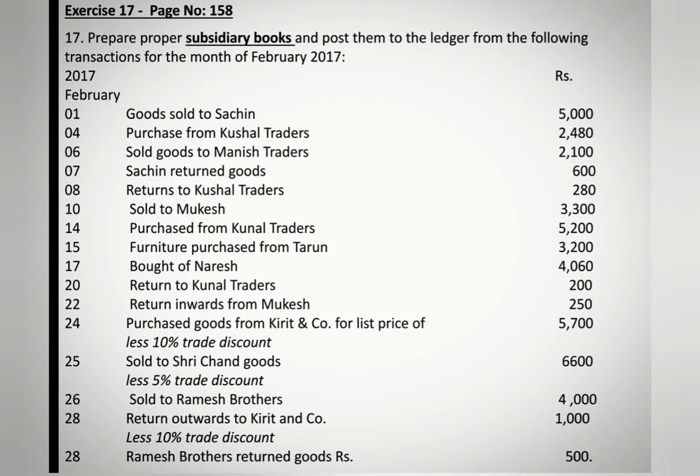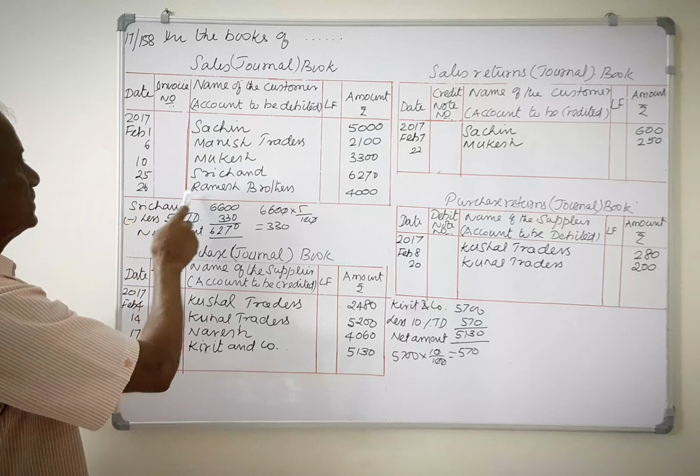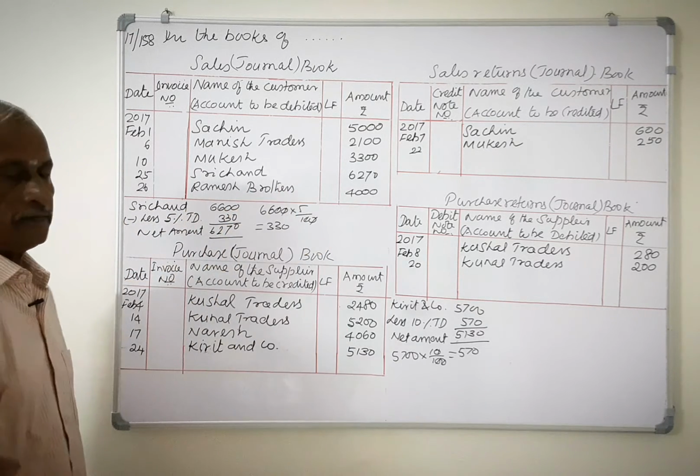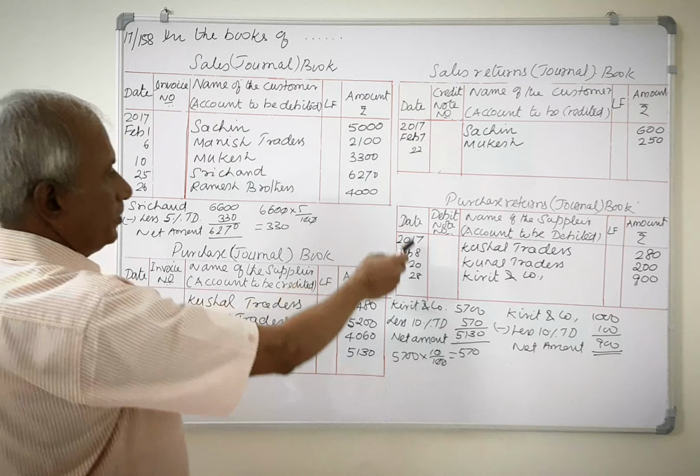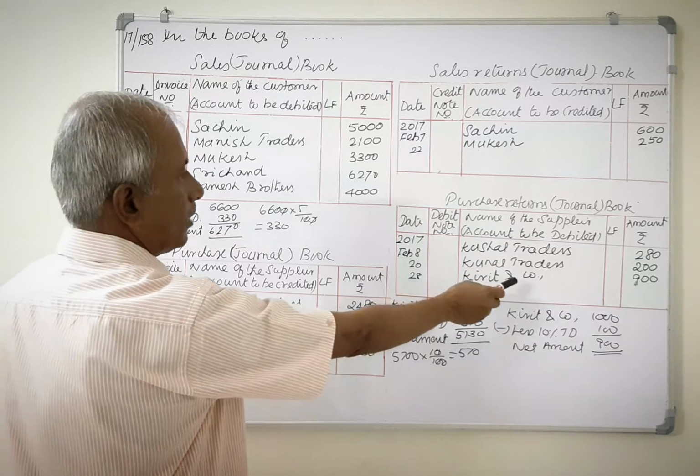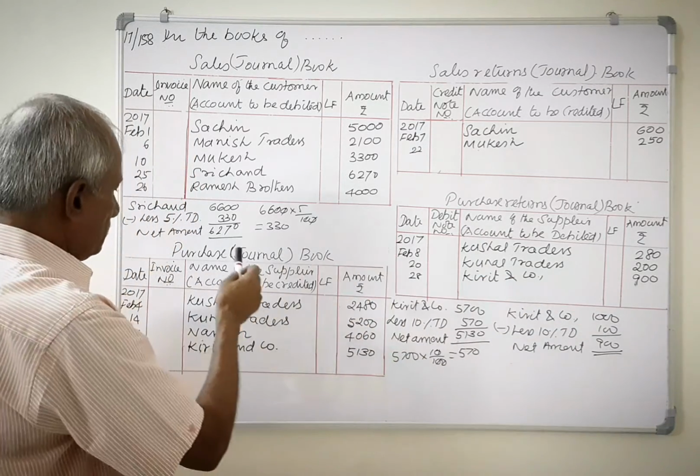It is a credit sale, so it should be recorded in sales book. February 26th, Ramesh Brothers 4,000. Next, 28th, return outwards to Kirit and Company 1,000 less 10% trade discount. It is a purchase return, so it should be recorded in purchase returns book. February 28th, Kirit and Company 900.